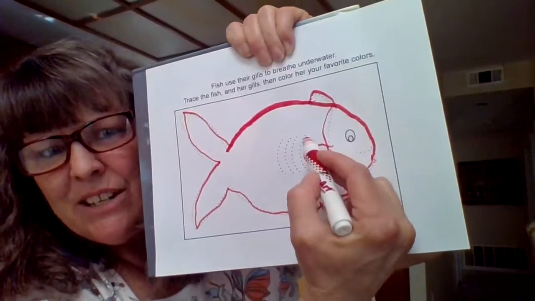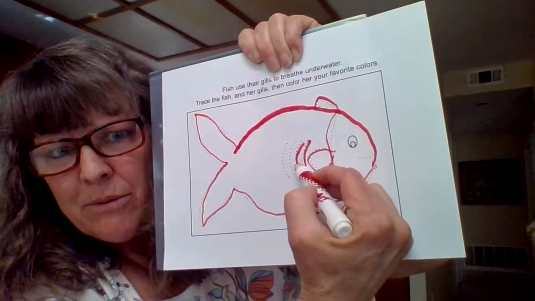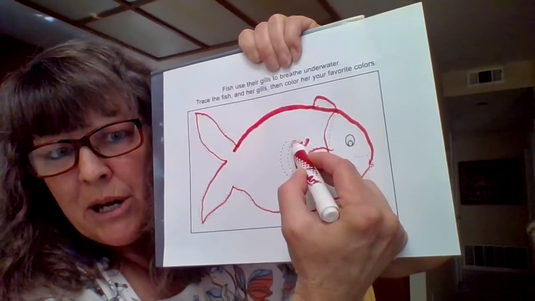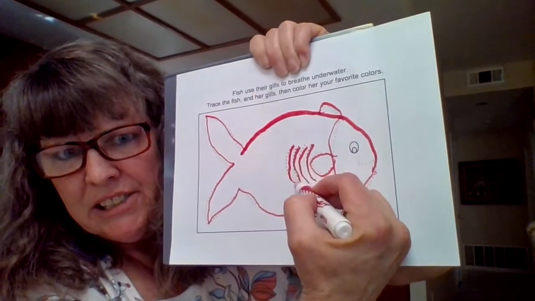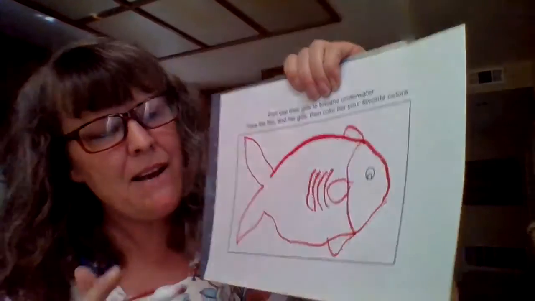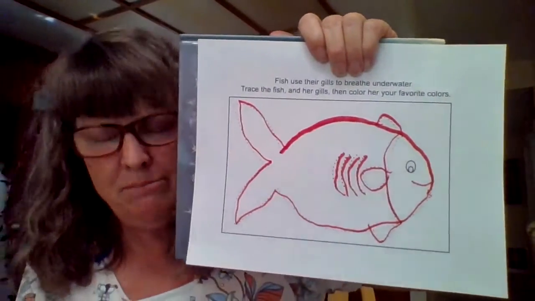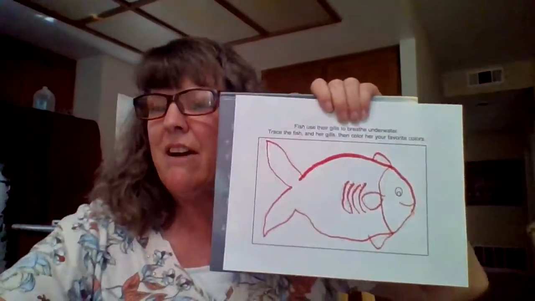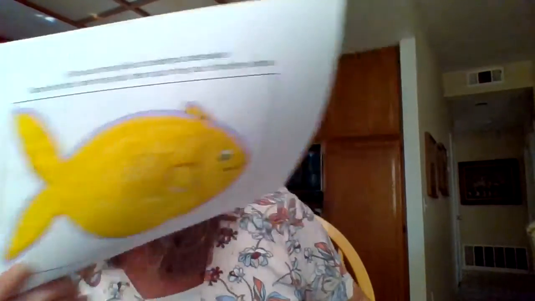And then we have to do his gills. Don't forget his gills. He has to be able to breathe underwater. And so we're going to just put our marker or whatever we're using and trace the little lines. Does it have to be perfect? Absolutely not. Should you just do the best you can? Absolutely. And then afterwards, you can color it in if you want. Here's one that I did earlier. I traced it and colored it in.